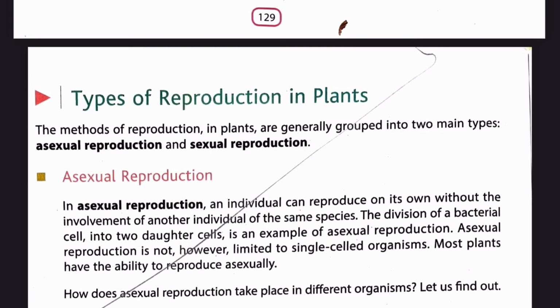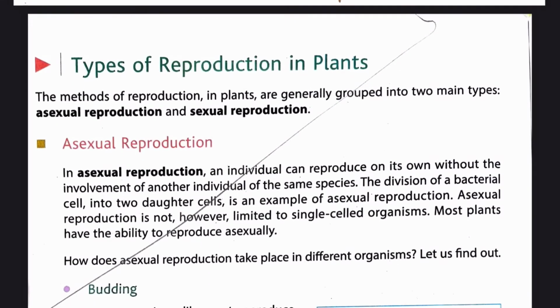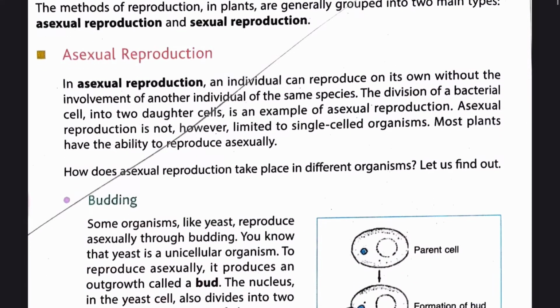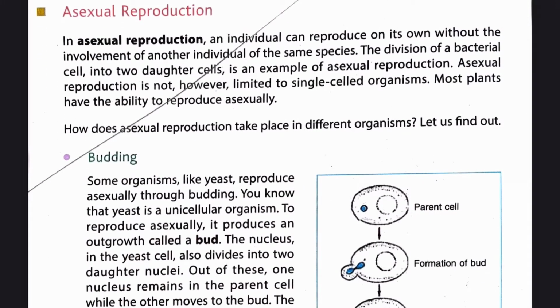Next, types of reproduction in plants. The methods of reproduction in plants are generally grouped into two main types, asexual reproduction and sexual reproduction. First, asexual reproduction. In asexual reproduction, an individual can reproduce on its own without the involvement of another individual of the same species. The division of a bacterial cell into two daughter cells is an example of asexual reproduction.